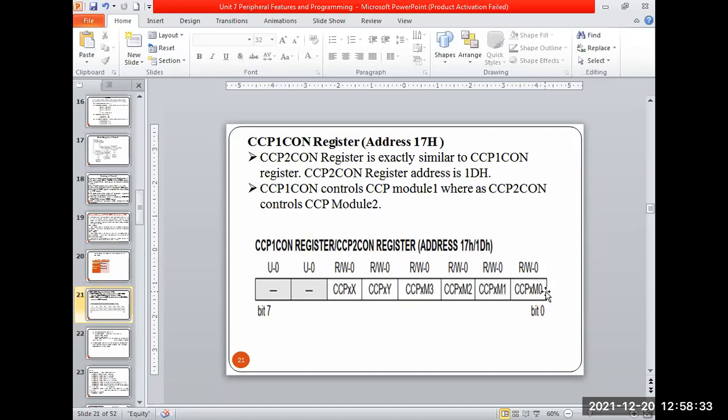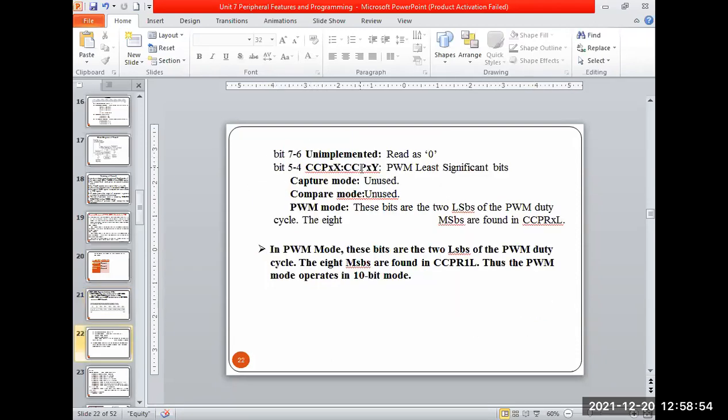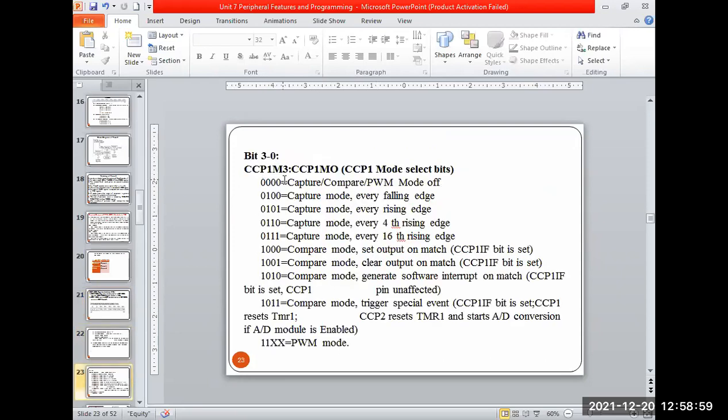Based on these 4-bit values 0 1 2 3, that is for capture and compare purposes only. These 4 bits decide which value I want to capture. It starts from 4 times 0 to a maximum of 4 times 1. So those values are defined here. 6 and 7 are not used. 5 and 4 are for PWM generation only, and the remaining bits CCP1 M0 to M3 are for the capture, compare and PWM modes. Then it is mentioned how to use these 16 bits.